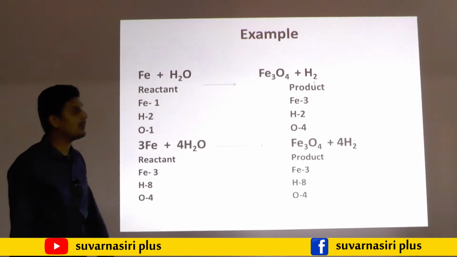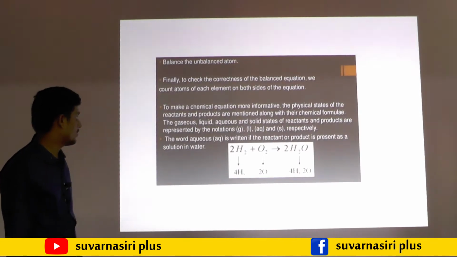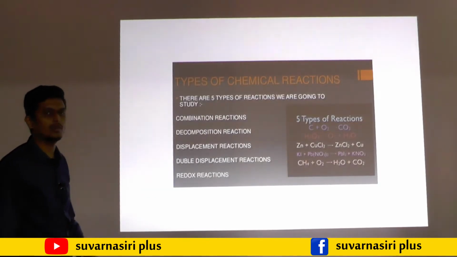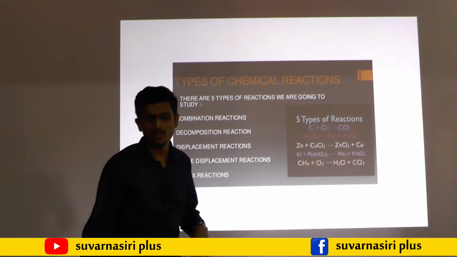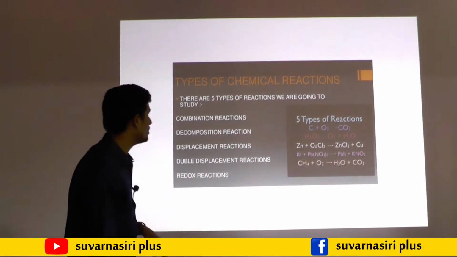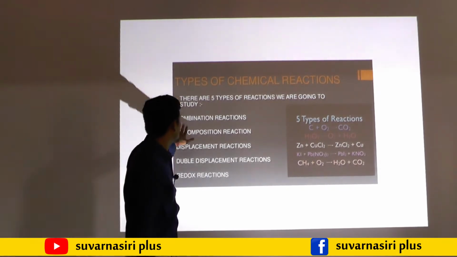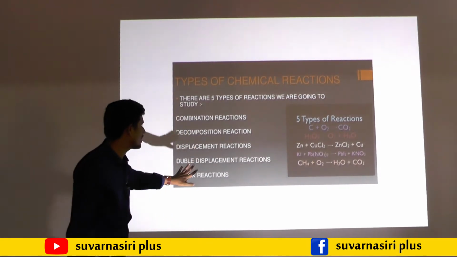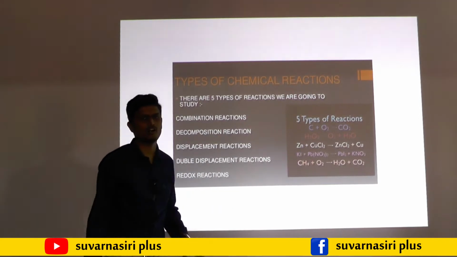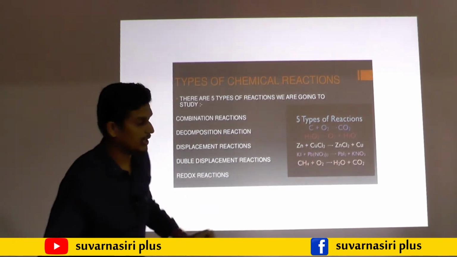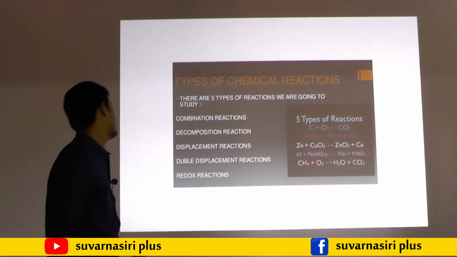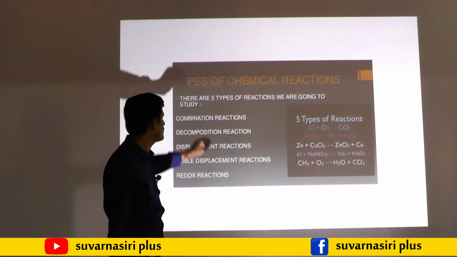That completes your balancing of chemical equations. After completion of balancing of chemical equations, there are 5 types of chemical reaction, as I mentioned in the beginning: combination reaction, decomposition, displacement, double displacement and redox reaction. Redox reaction is a mixture of oxidation and reduction reaction.